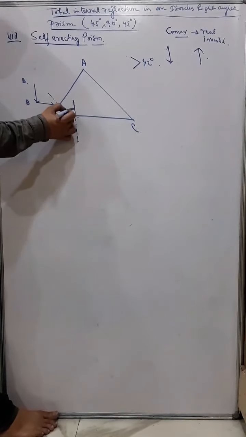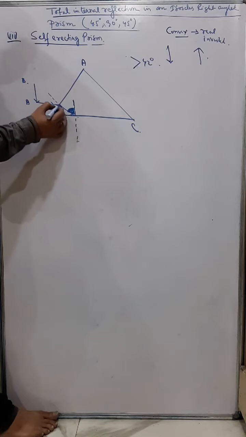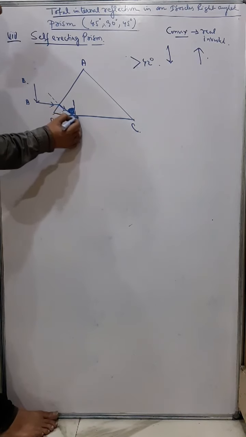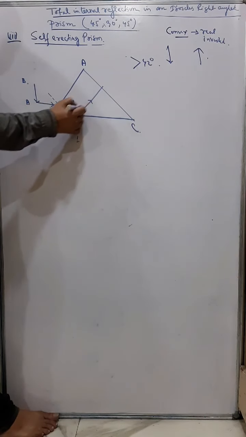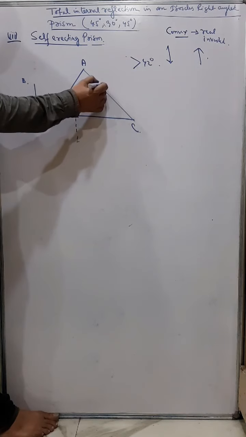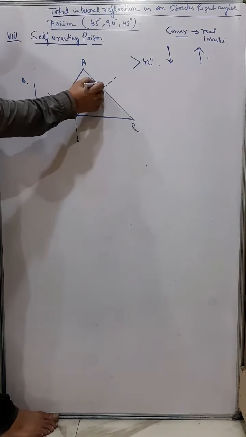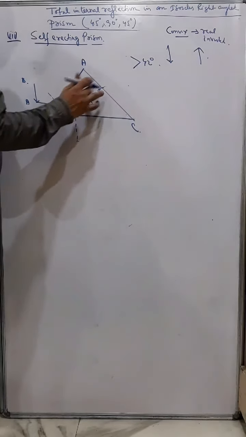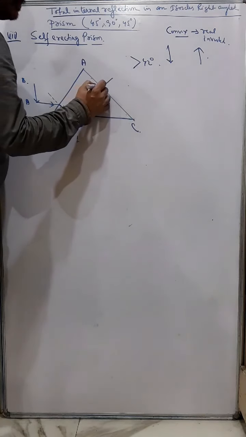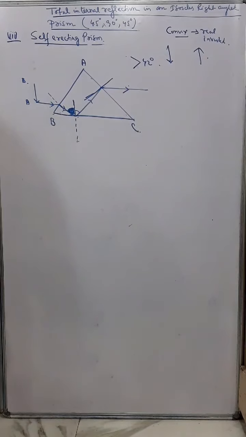And since it falls at an angle greater than 42 degrees, the ray of light does not refract, it reflects due to total internal reflection and comes to this surface. Again this is the normal, and now it will go away from the normal. So it bends in this way. Okay.